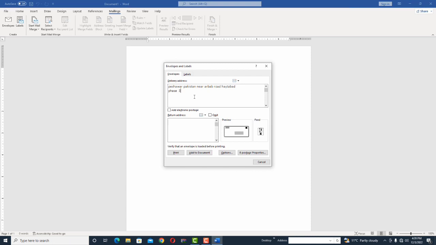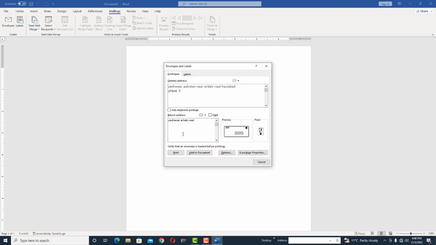Clear? Like when you apply at the post office, they are going to send your material to other countries, so they take a delivery address from you. The second address is the return address. What does return mean, sir? If this letter I am sending to Ahmad, if he didn't receive this letter, it means the return will be Peshawar, Arbab Road.